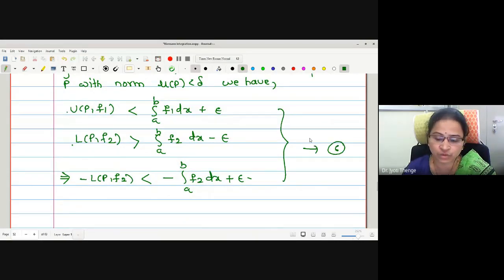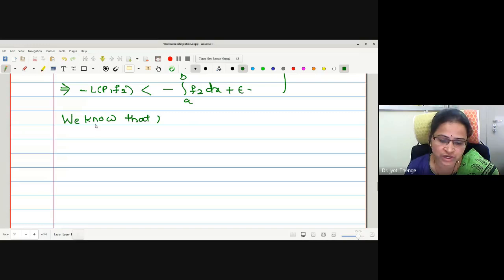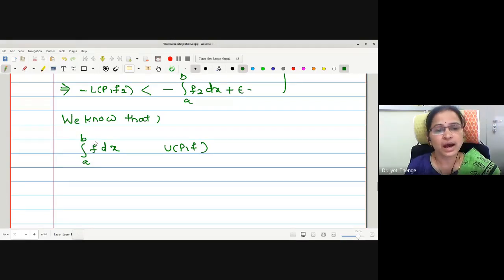Now what we are going to do? We are going to use that star equation and put in the values. But before that, we should find out the relation between integration and upper sum. If I assume this to be the upper integral, this is the supremum of the upper sums, and the relation between the infimum of upper sums and an arbitrary upper sum is less than or equal to.